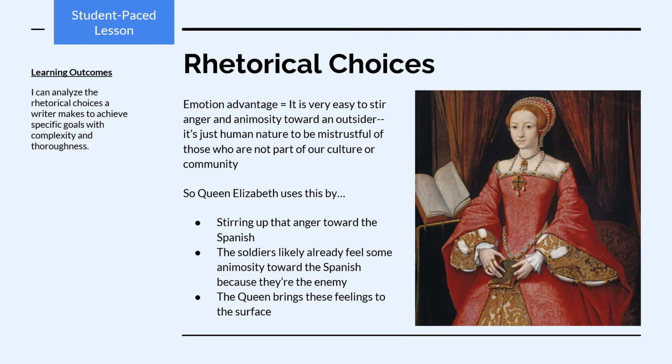It's just human nature for us to be mistrustful of those who are not part of our culture and community and who are perceived or who are literally attacking that culture or community. So Elizabeth draws on this by stirring up that anger toward the Spanish. The soldiers already likely feel that animosity, or else they wouldn't be out here. They would have deserted a long time ago. The Queen just reminds them of that animosity and brings it to the surface.